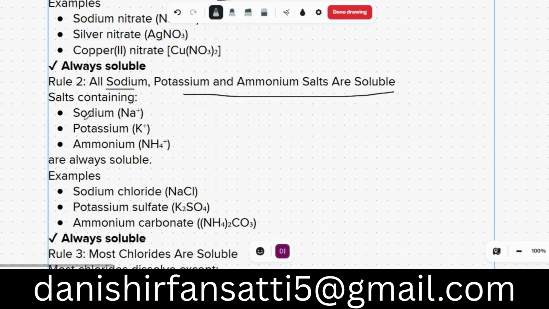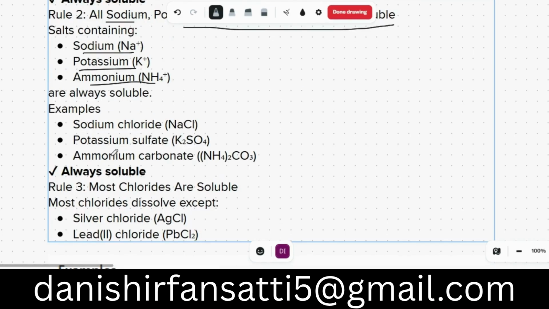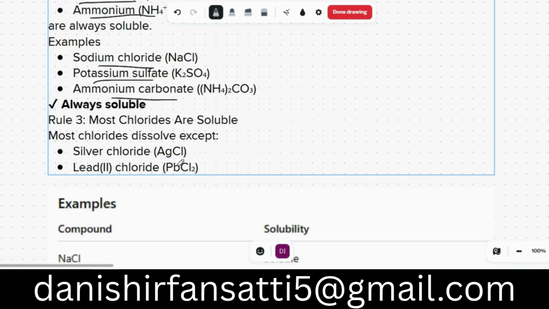If a salt contains any of these ions, potassium, sodium, or ammonium, it is always soluble. Remember those things. For example, sodium chloride is soluble, potassium sulfate is soluble, ammonium carbonate is soluble.